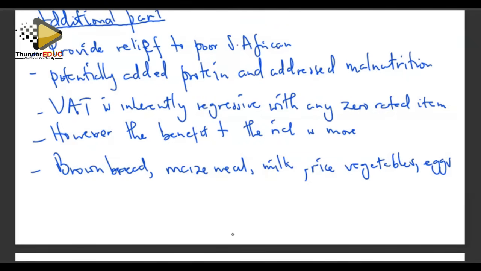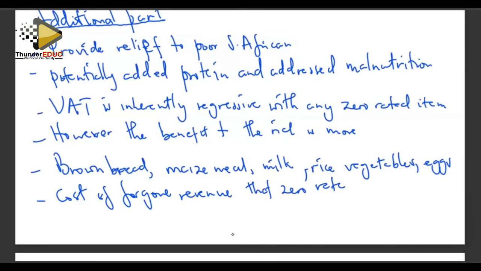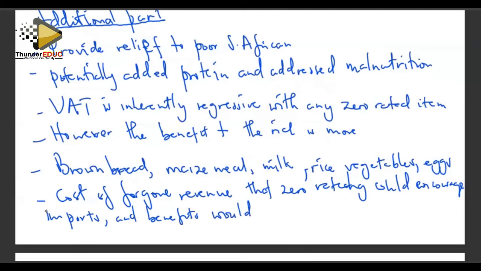Zero rating could encourage imports. And benefits would not be passed to the consumer. It's another concern.